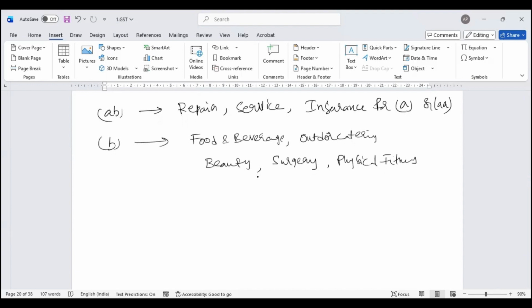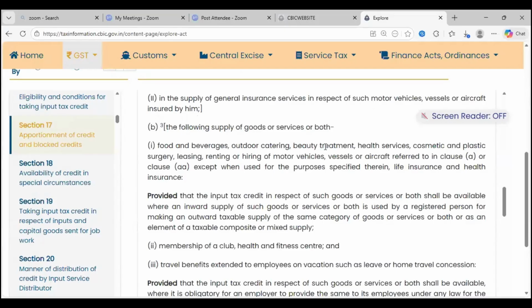If there is food, beverage, outdoor catering, beauty, surgery, physical fitness, etc., then you cannot claim input tax credit. That is what they have restricted: food, beverage, outdoor catering, beauty treatment, health, cosmetic and plastic surgery. These are of a basic personal nature.